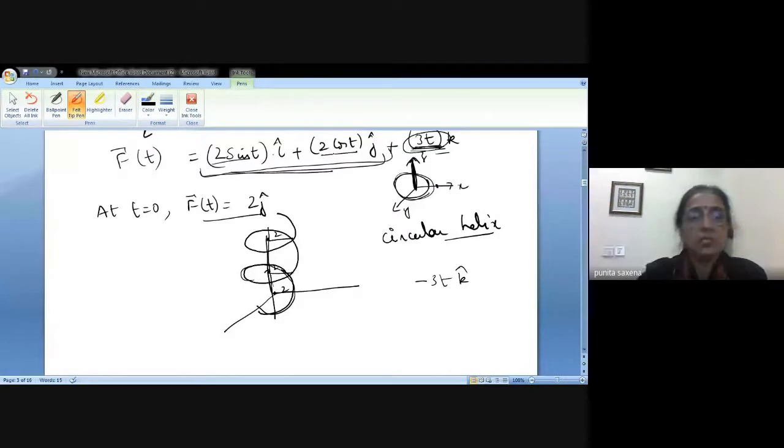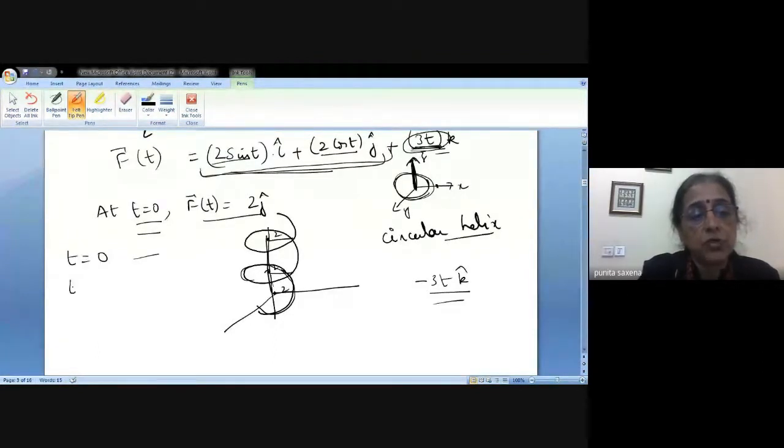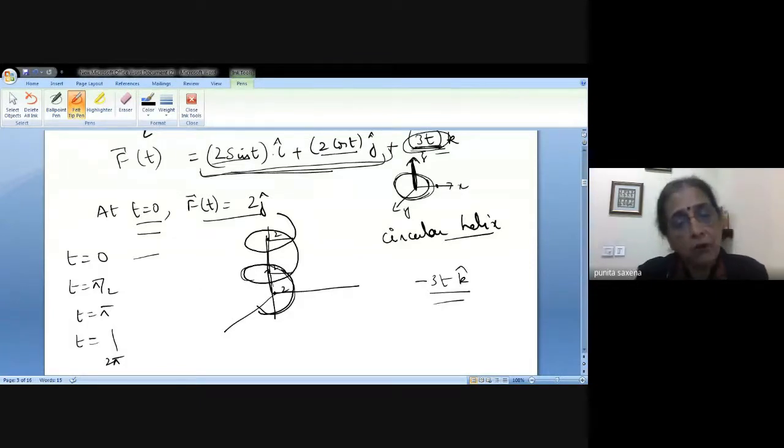So this is how the curves can be traced, or you can find the values of the function for different values of t. If you want, you can try this as homework. Try finding the values for different values of t. Put t as 0, put t as pi by 2, put t as pi, and so on and so forth. Do it at least till 2 pi, so you will know how this helix is actually moving. Because at t equal to 0 you were only at 2j, but when you substitute t equal to pi by 2, treat it as a real number, you know the value of pi, and then you will get a point on the z-axis, and so on and so forth.